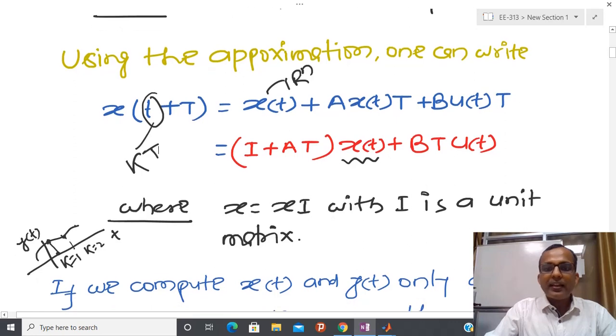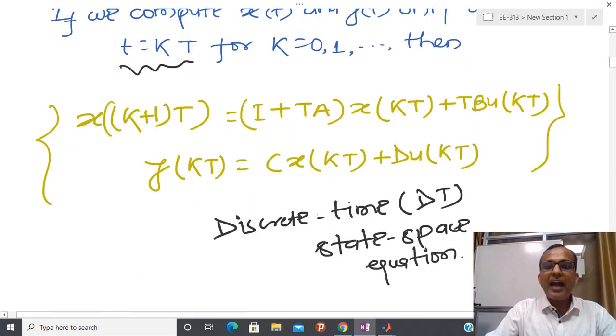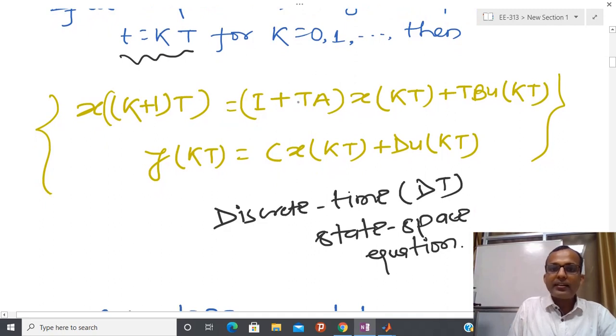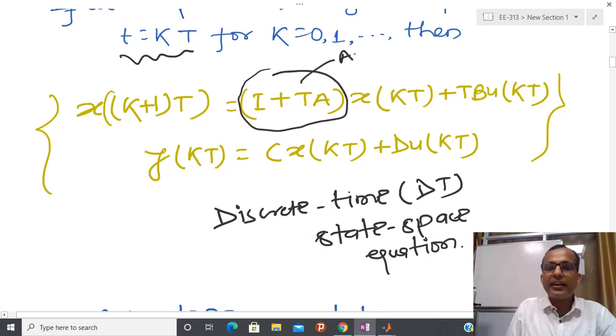So basically under this assumption I have this kind of model, and this model is only valid at some kind of discrete points, and this particular model is called discrete time state space model. So again I have a matrix here, and you can define this matrix as AD. Here I have again some modification. You can take T and B, and define this particular quantity T and B as BD.